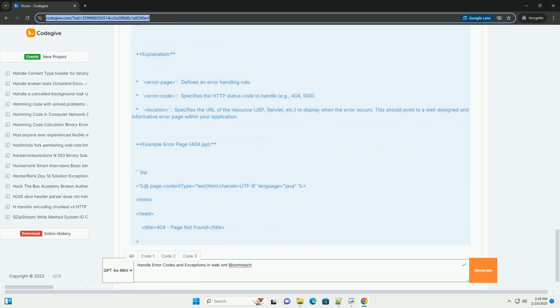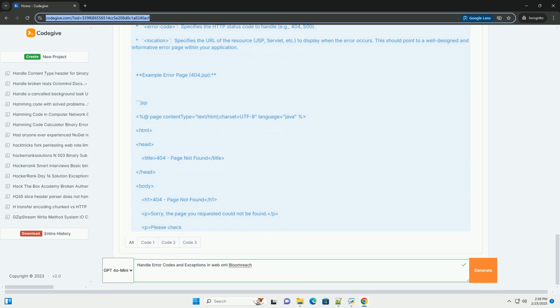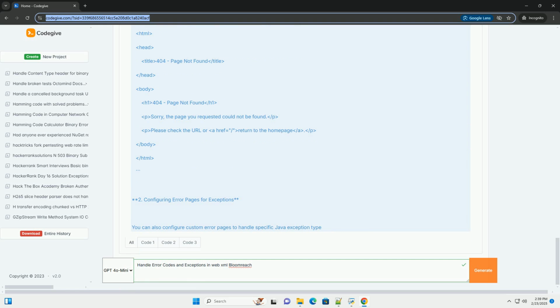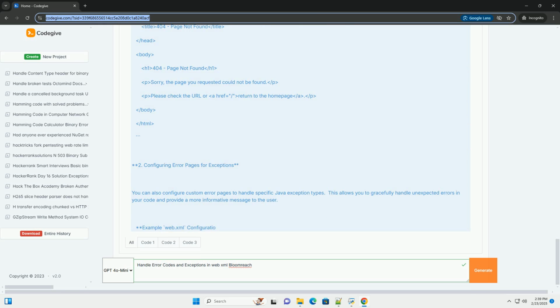500 internal server error, the server encountered an unexpected condition that prevented it from fulfilling the request. 503 service unavailable, the server is currently unable to handle the request due to a temporary overloading or maintenance of the server. Exceptions: these are runtime errors that occur within your Java code. They represent unusual or exceptional situations that disrupt the normal flow of execution.